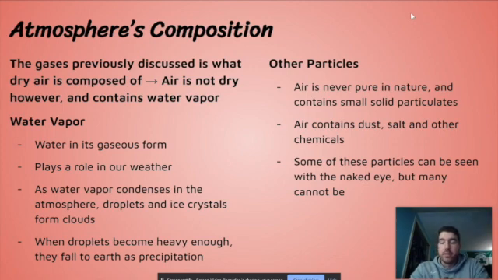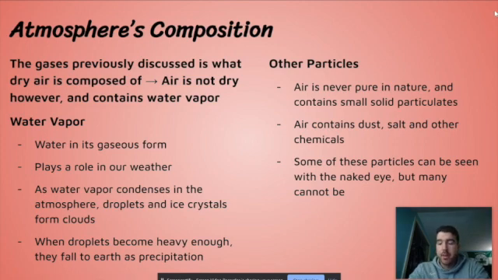As water on the surface evaporates, rises into the atmosphere, and then condenses, water droplets and ice crystals form clouds. When these droplets become too heavy to be suspended up in the clouds, they fall to the earth as precipitation, whether it be rain or snow.